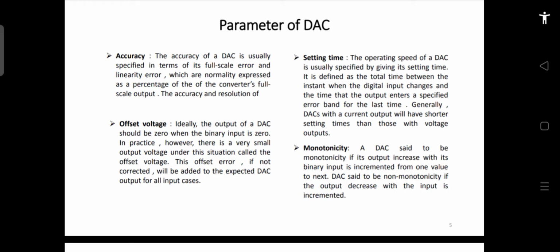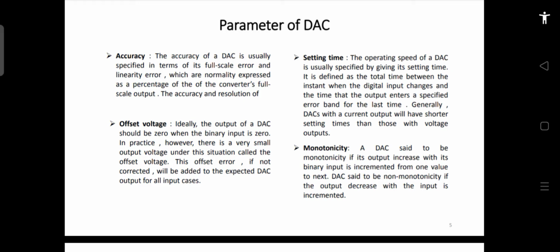Because of that, there is an unavoidable error, and that error is called the quantization error. The quantization error is very important in DACs, and it cannot be avoided in any DAC or ADC. It can be minimized but not avoided, down to a minimum of half LSB.